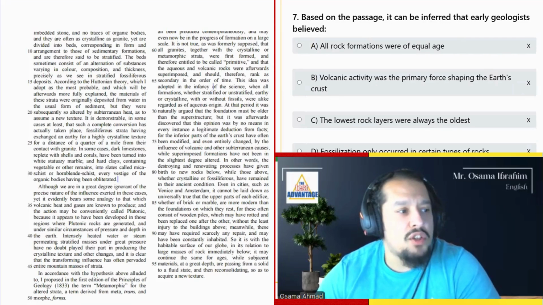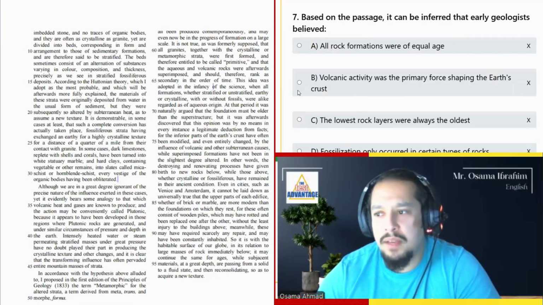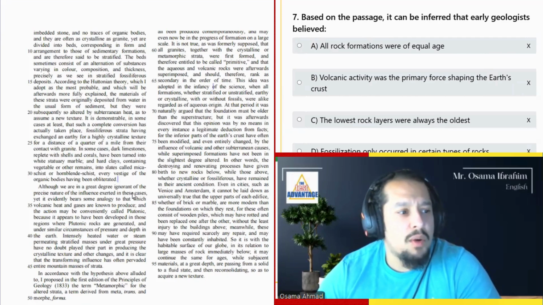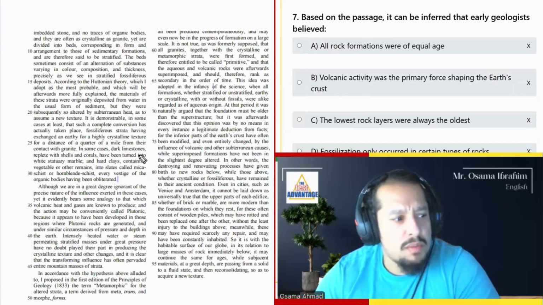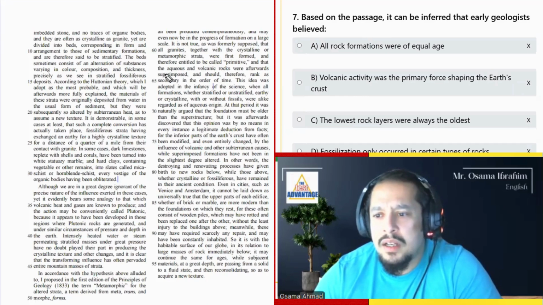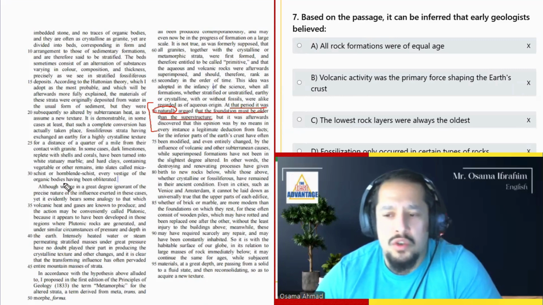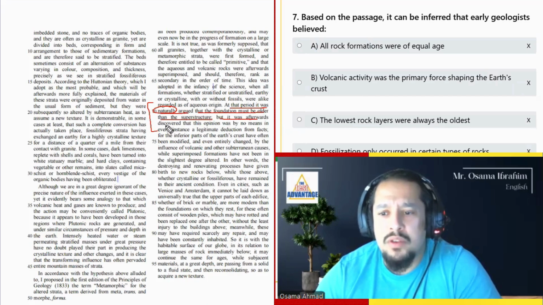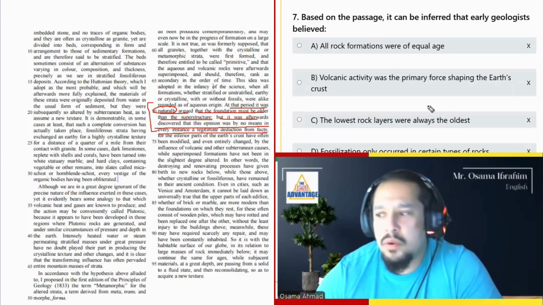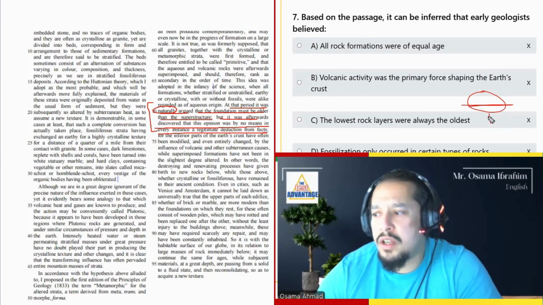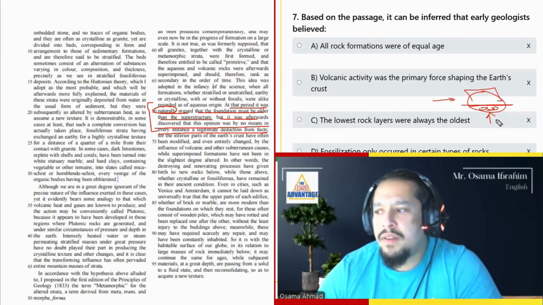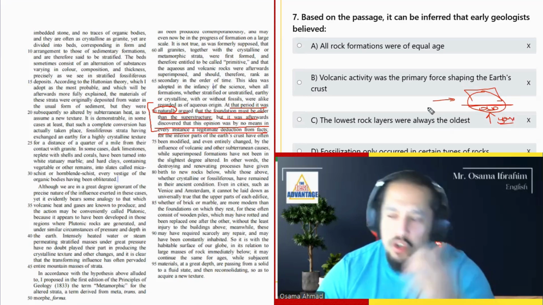Number 7, based on the passage, it can be inferred that early geologists believed... So again, I have to look in the passage and search for what they used to believe. I think it was in line 69. So at that period, it was naturally argued, right, that the foundation must be older than the superstructure. So that old, but it was afterwards discovered that this opinion was by no means in every instance legitimate. So here he says the foundation is older than the top, but still no. The foundation is actually younger, because the foundation is where everything keeps changing.